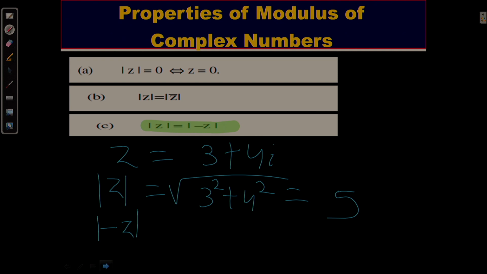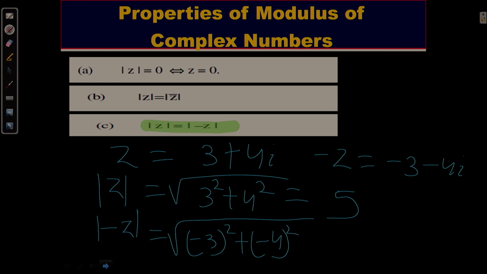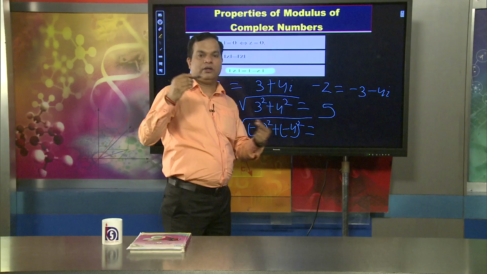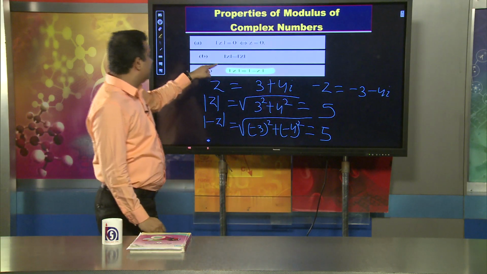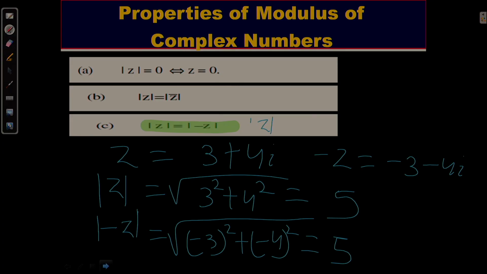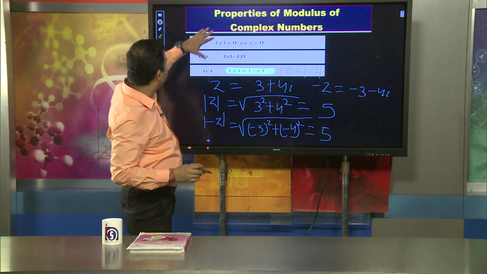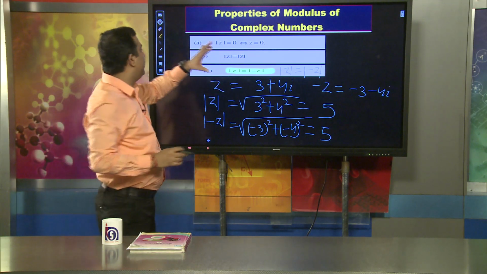If z equals 3 plus 4i, then minus z equals minus 3 minus 4i. |minus z| equals the square root of (minus 3) whole squared plus (minus 4) whole squared, which is the square root of 9 plus 16, and again the square root becomes 5. So safely I can say that |z| equals |minus z|, both are equal to each other. These are the three very important results based on the modulus of a complex number.